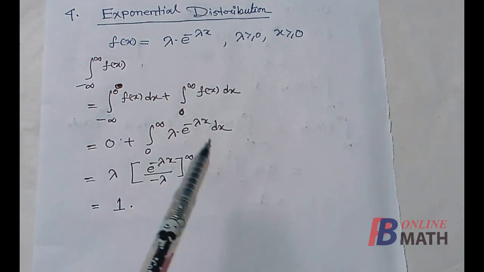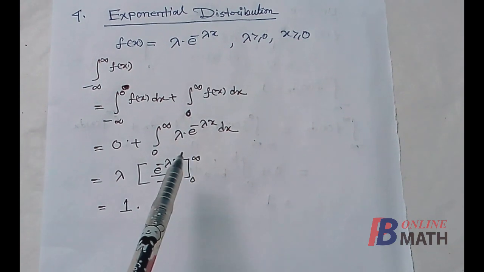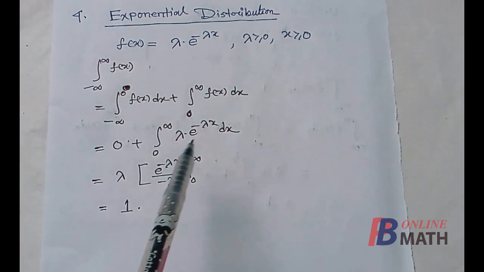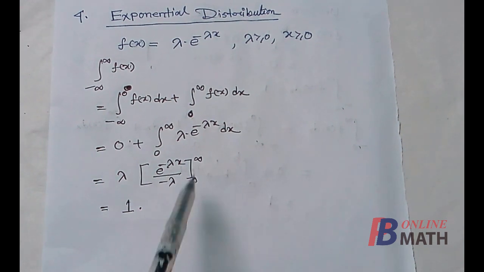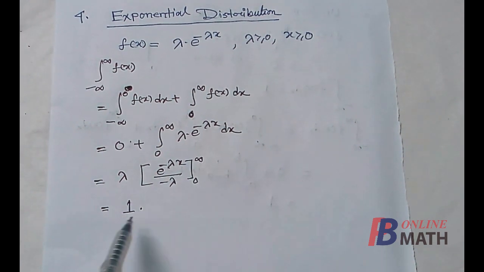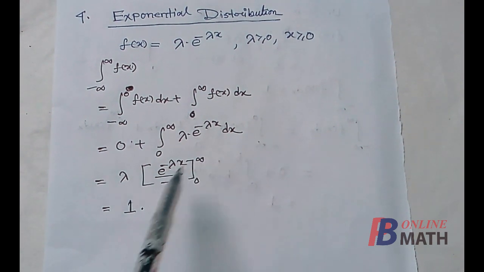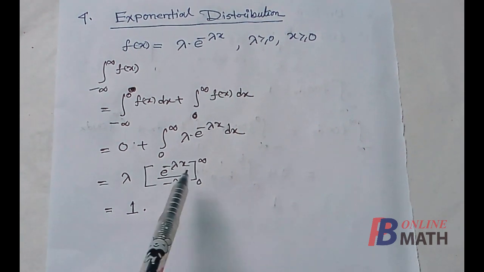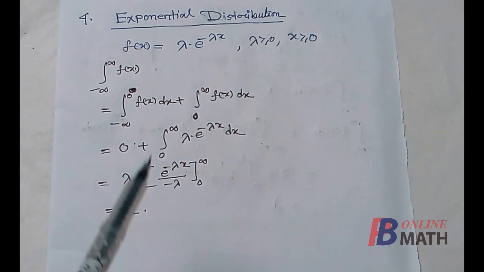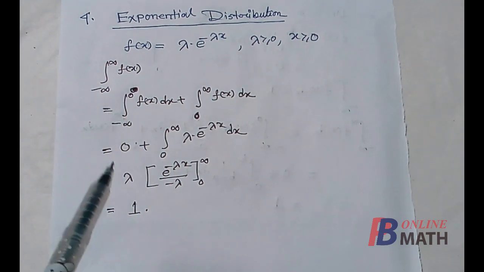So if we put the value of fx, now lambda is independent of x, so we can take lambda outside the integration and we can easily integrate e to the power minus lambda x. After the integration, if we put the limits, we find that this is nothing but 1. Because lambda is positive, if we put x tends to infinity, then e to the power minus infinity tends to 0, and if we put x equal to 0, then it becomes 1. So the value of this integration is 1. That means the second property is proved.